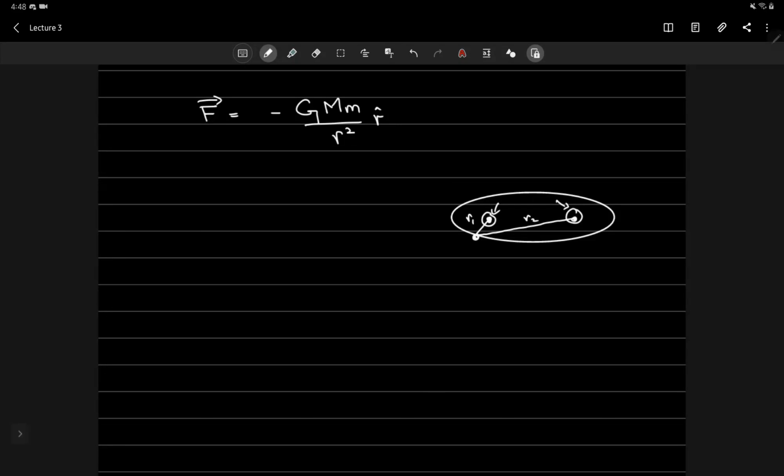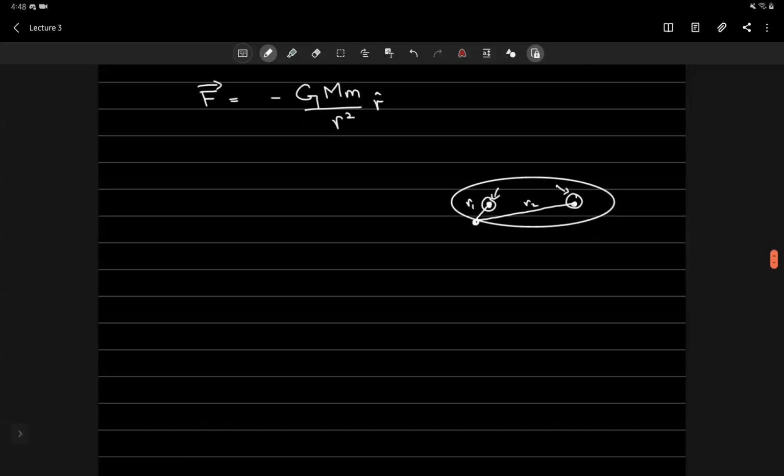Okay, now secondly, Kepler also noticed that the planets do not go around the sun at the same constant speed, but they move much faster nearer to the sun, and they move slower when they're further away from the sun.